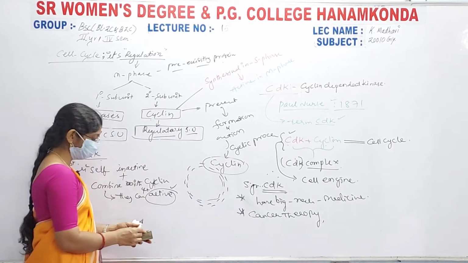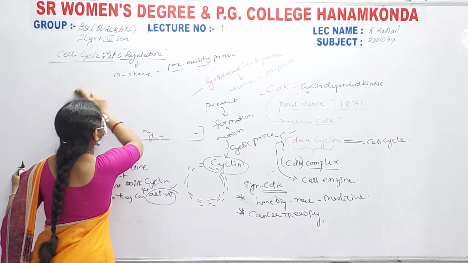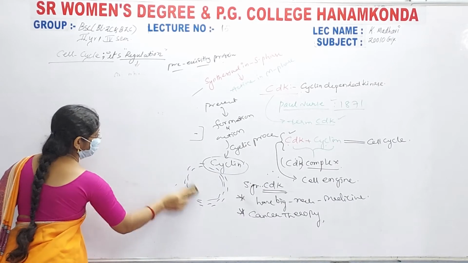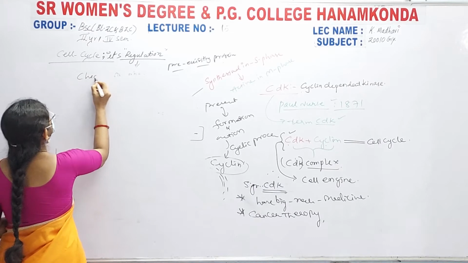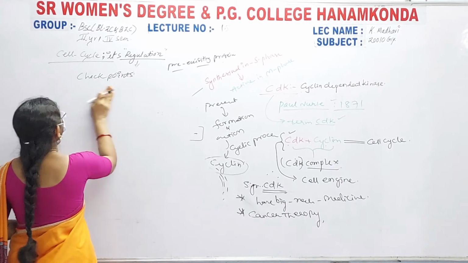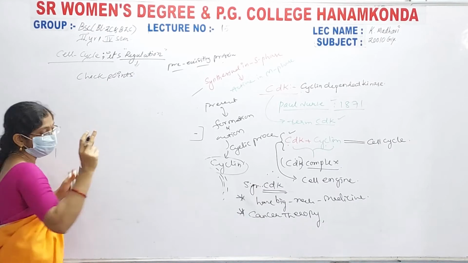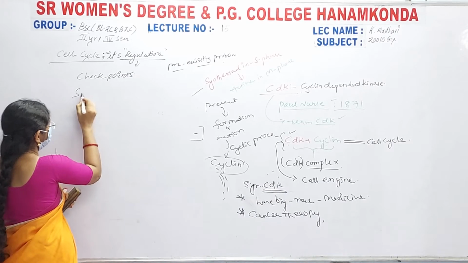The checkpoints in the cell cycle, two checkpoints are present ma. Those are especially in somatic cell divisions.